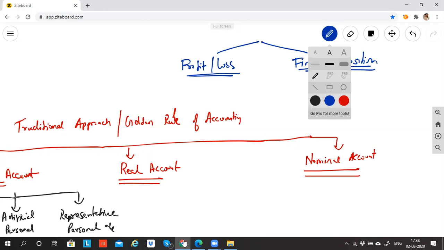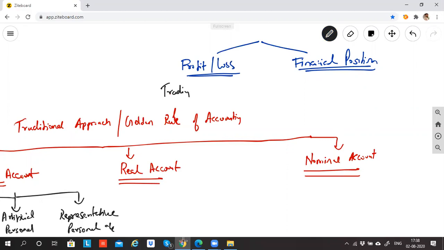How do I find out my profit and loss? Income minus expense, using the trading and profit and loss account that I prepare. And how do I find the financial position? Using the balance sheet.